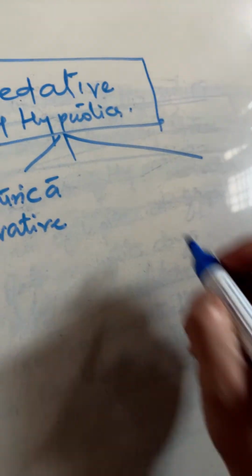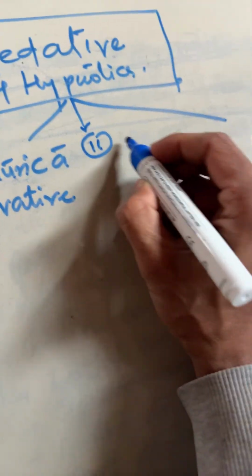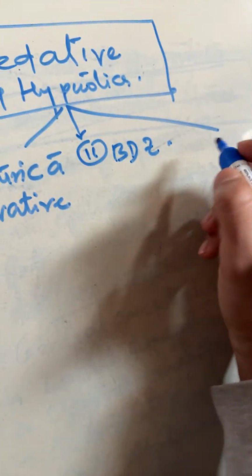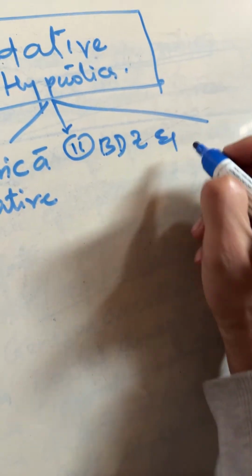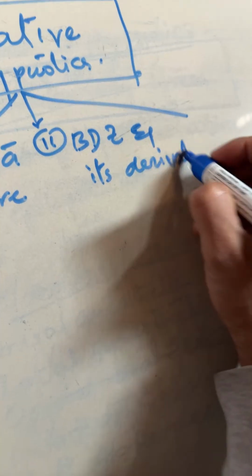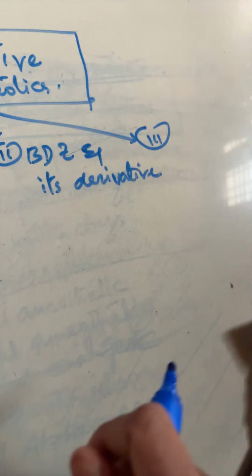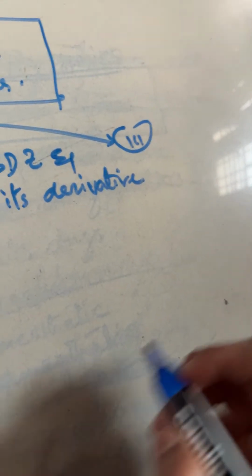Number two we will see benzodiazepine and its derivative, that is also called BDZ. Number three we will see is pyrazolyl pyrimidine.